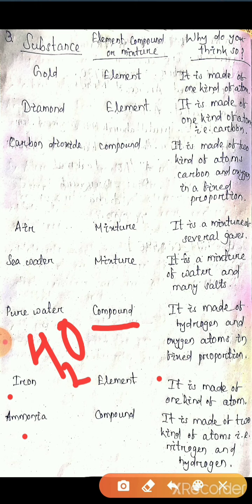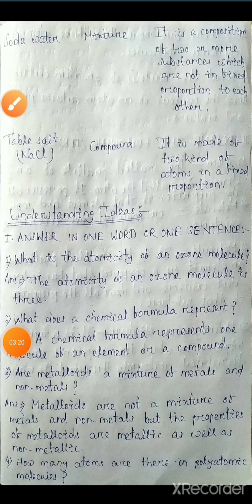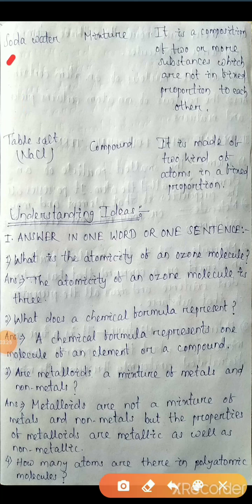Next one, ammonia. Ammonia is a compound. We know the formula of ammonia is NH3. It is made up of two kinds of atoms, first one nitrogen, second one hydrogen, in a fixed proportion, that is 1:3. Next one, soda water. Soda water is a mixture where water and different substances are there, like carbon dioxide and another. That's why it is a mixture, a composition of two or more substances which are not in fixed proportion.